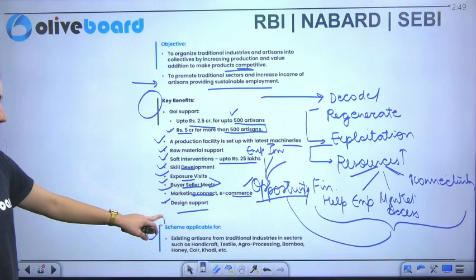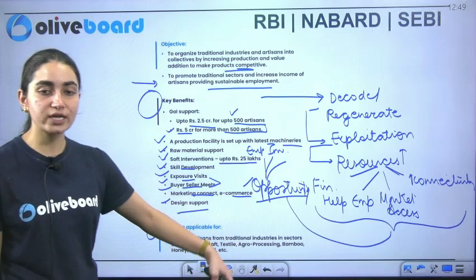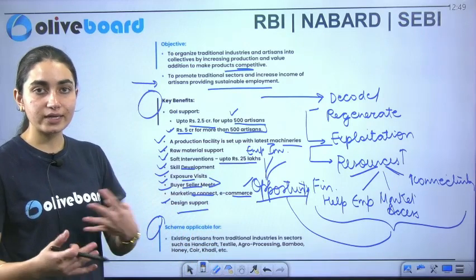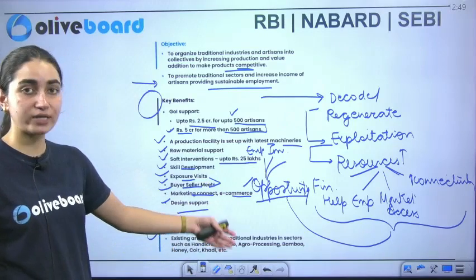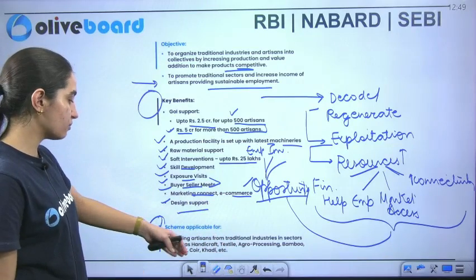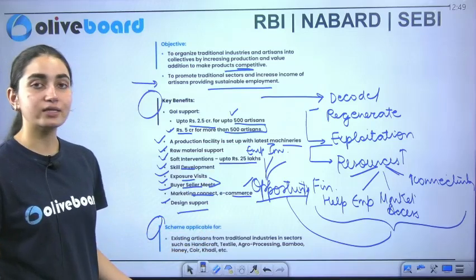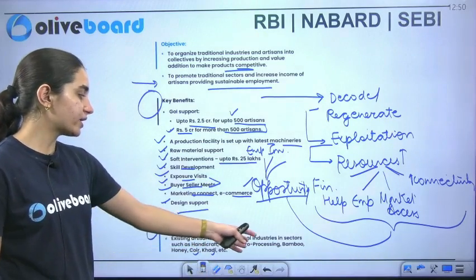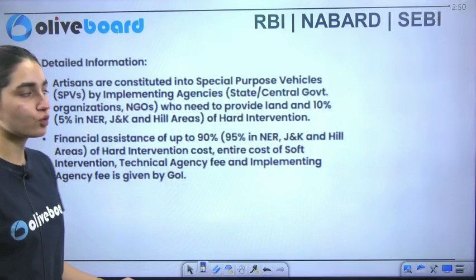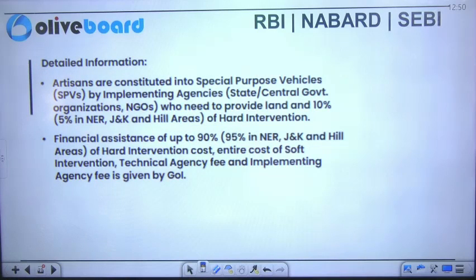Now this scheme is applicable to those individuals who are connected with the traditional industry. It includes traditional industries in sectors such as handicraft, textiles, agro processing, bamboo, honey, coir, and khadi, etc. I gave you an example of khadi, and I gave you an example of coir. You can take into consideration other examples also. Now we have this detailed information about it.